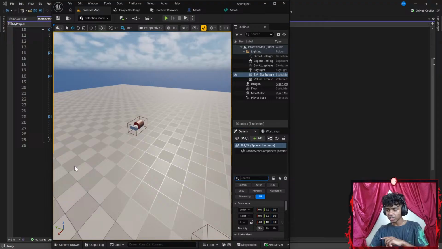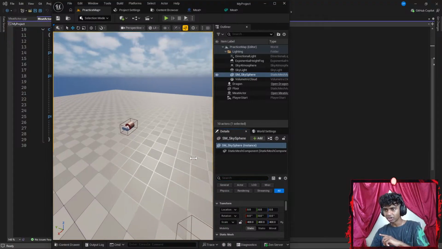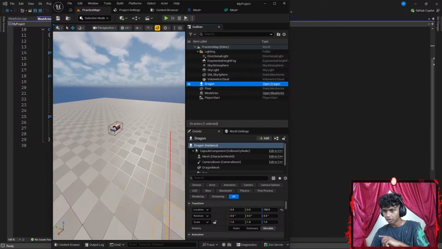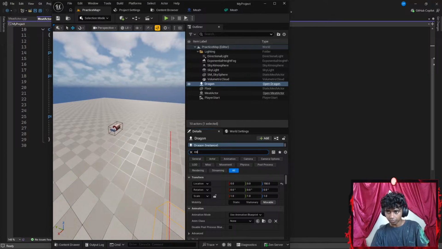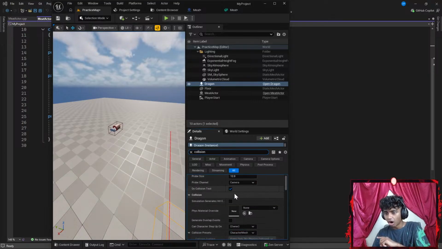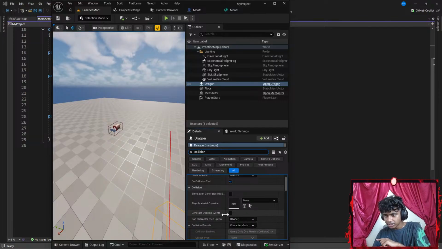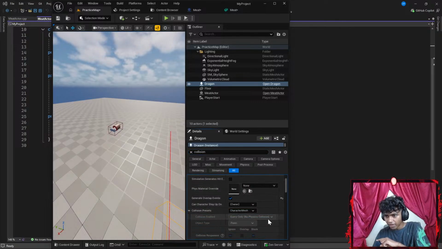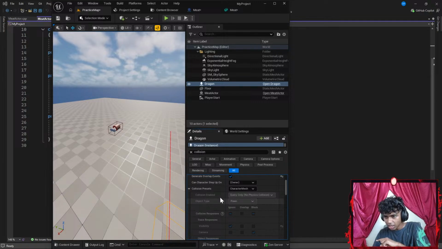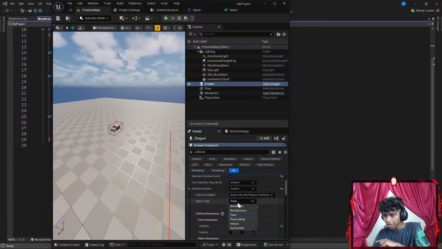Maybe I get my Unreal Engine up here real quick. I feel I gotta do something here. So I'm gonna go to my Dragon Mesh. Okay, let's go with something like collision. Let's get this a bit higher. Go with collision. Now under my collision, I see something like override. There we go, generate overlap events. I gotta go ahead and check that. Under my presets, I gotta go ahead and go with something like custom. I'm gonna change this to query only. Object type is gonna be a pawn. Okay, perfect.